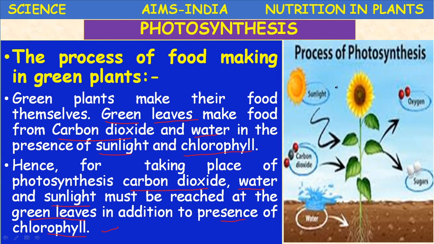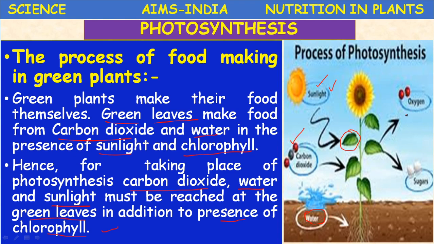So, the requirements: carbon dioxide, water and sunlight reach the leaf where chlorophyll is present, and in the presence of chlorophyll and sunlight, a photochemical reaction takes place.